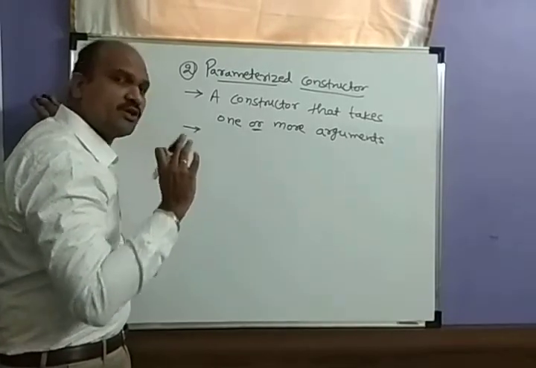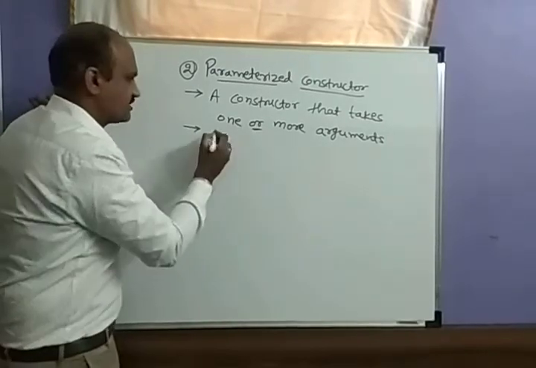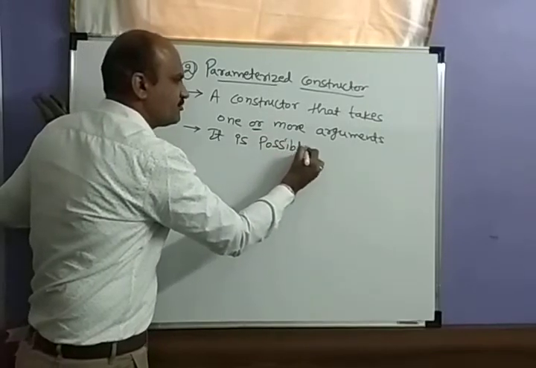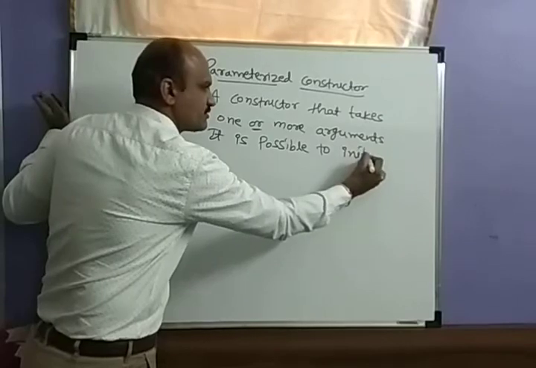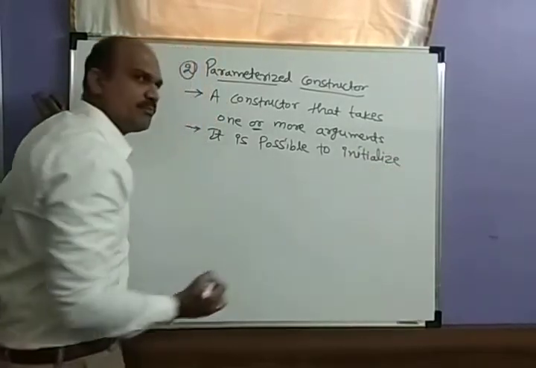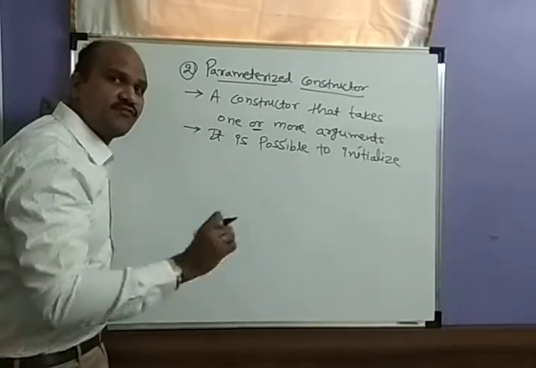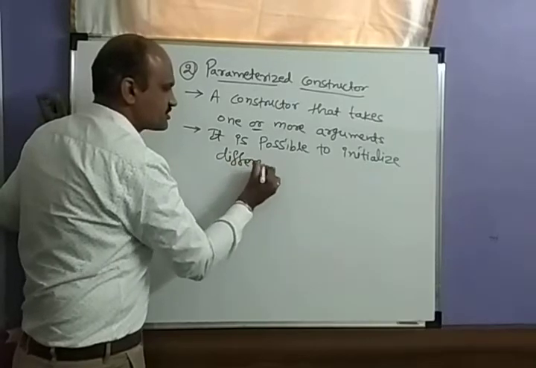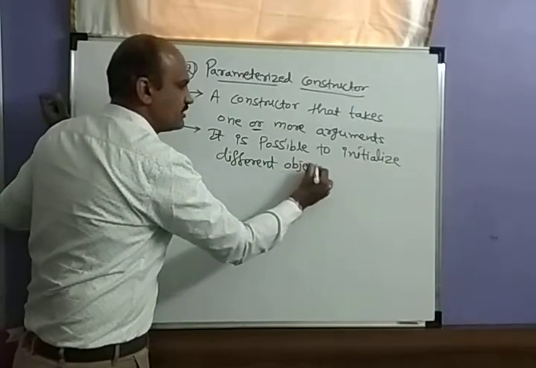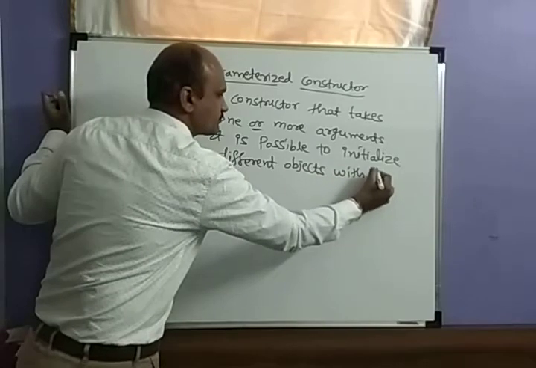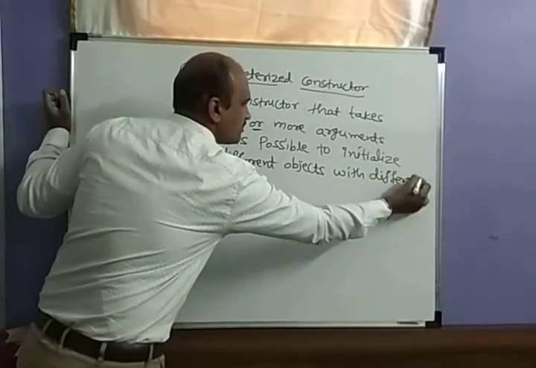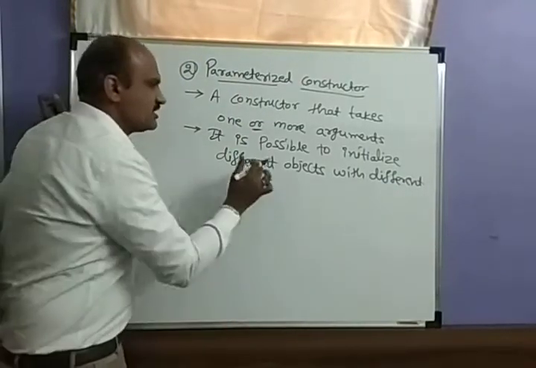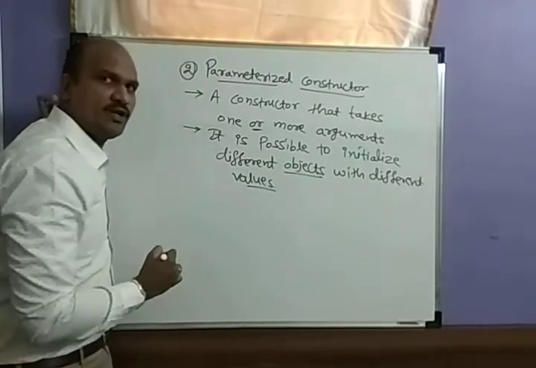And it is possible to initialize different objects. In the parameterized constructor, what will happen? It is possible to initialize different objects with different values.